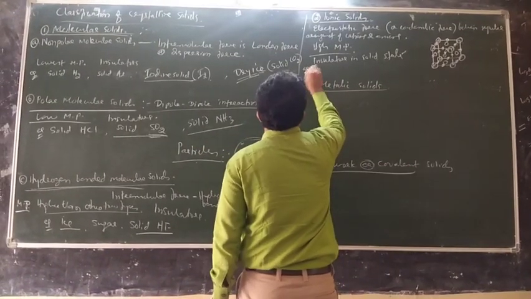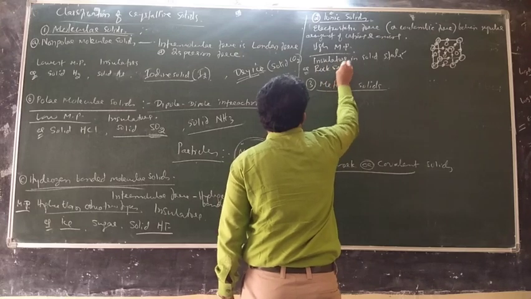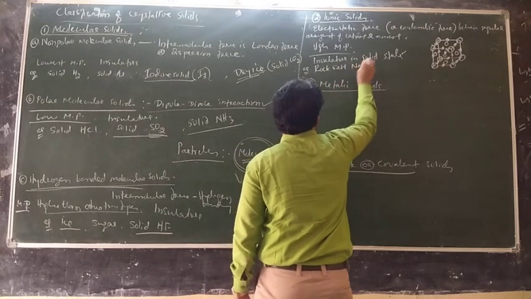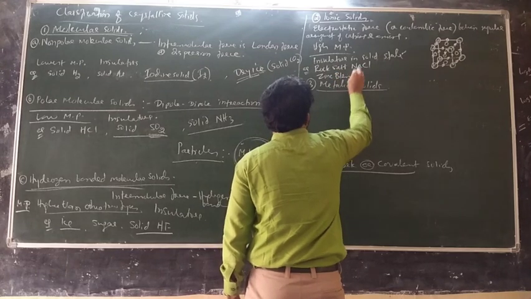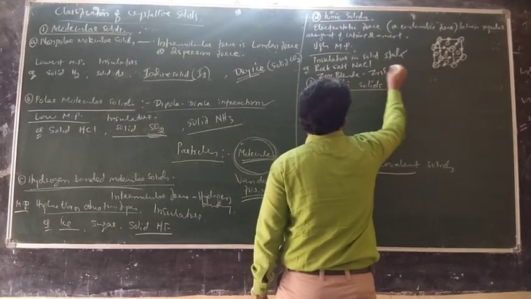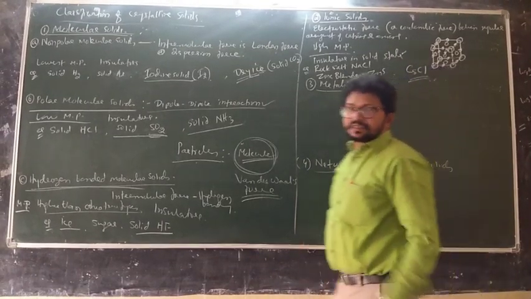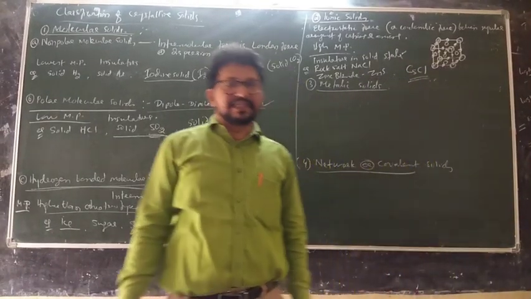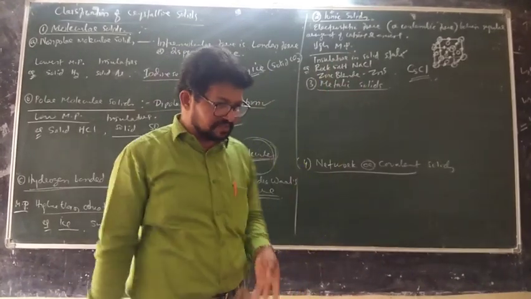One example is rock salt, which is NaCl. Zinc blende, ZnS. Cesium chloride is also another example. For CET, NEET and all, you are required to learn these structures as additional aspects.